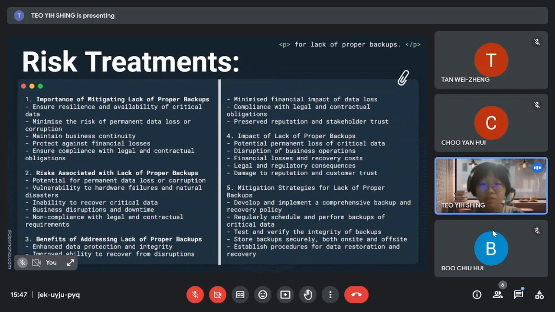By addressing these vulnerabilities, we can minimize the potential impact of data loss, maintain business continuity, protect against financial loss, and ensure compliance with legal and contractual obligations. Implementing a robust backup and recovery strategy is crucial for safeguarding our data, enhancing our ability to recover from destruction, and maintaining the trust of our stakeholders.